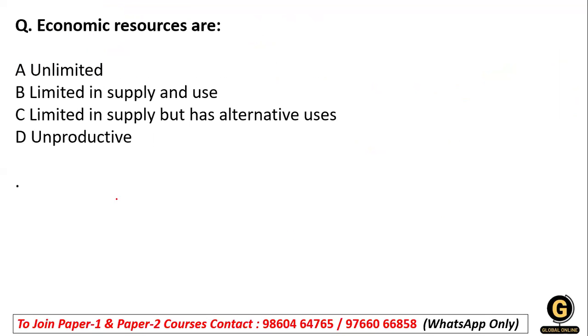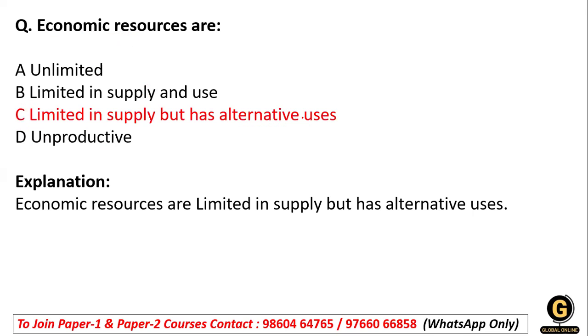So option A: the cost depends on the output in the short run, for the total cost and the variable cost. The next question is about economic resources. Are economic resources unlimited? No. Option B, limited in supply and use. Option C, limited in supply but having an alternative use. Option D, unproductive. Yes, economic resources are limited in supply but have alternative uses. This is actually the definition, given by Marshall.